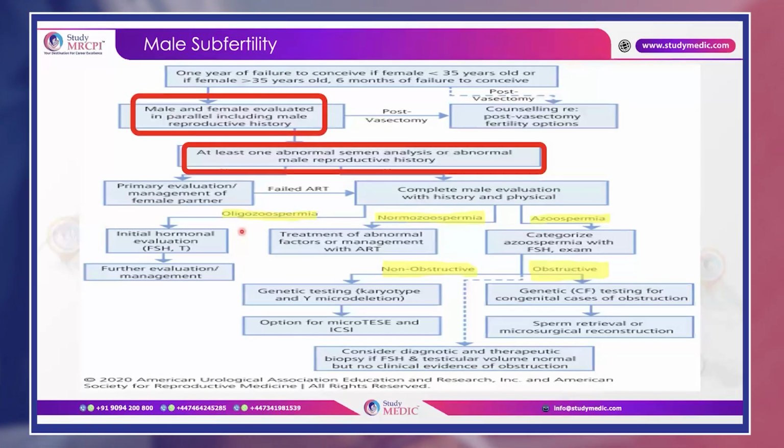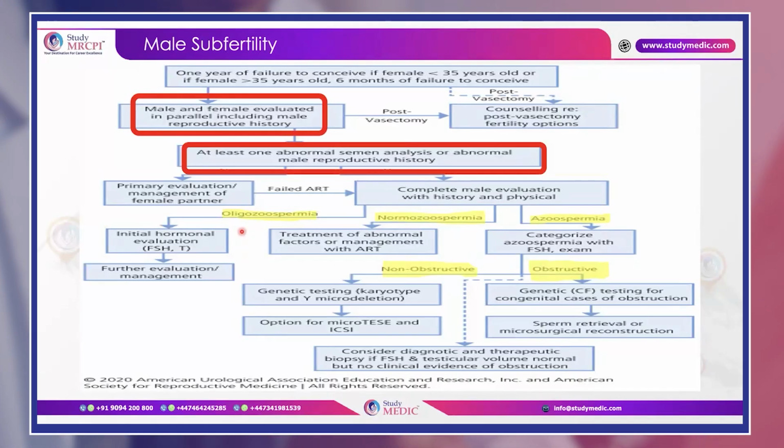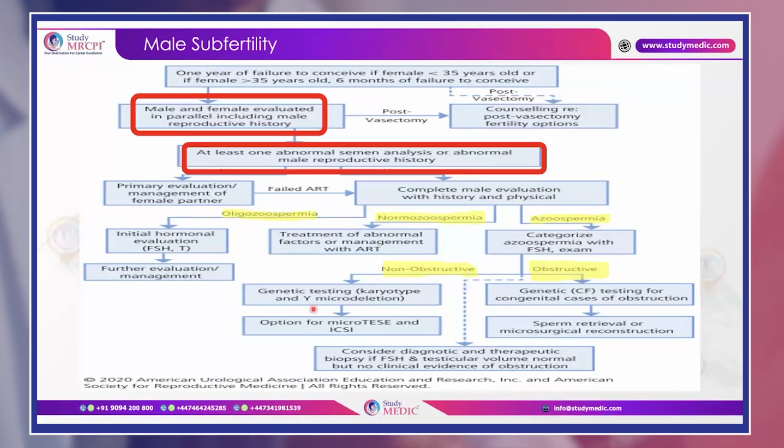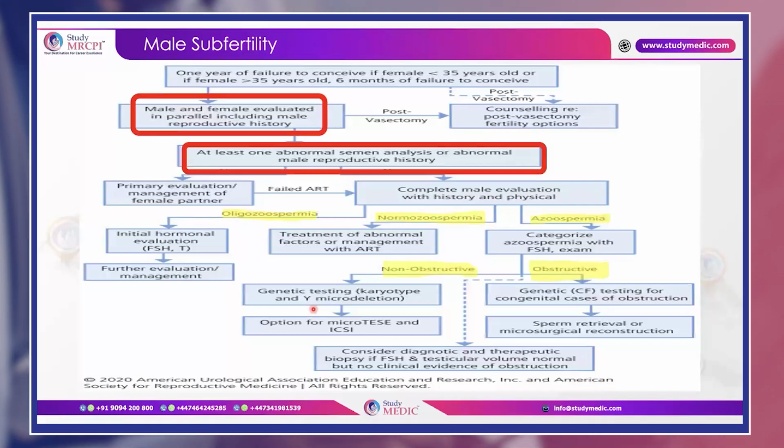If it is oligozoospermia, then after initial hormonal management, you have to discuss with the andrologist and fertility specialist regarding the management. And if it is azoospermia, as I discussed, if it is a non-obstructive case, then test for Y chromosome microdeletion, and offer them micro TESE and ICSI. And if it's obstructive azoospermia, then genetic testing for cystic fibrosis, and again offer them microsurgical sperm retrieval and ICSI. Okay, so this is all about male subfertility.